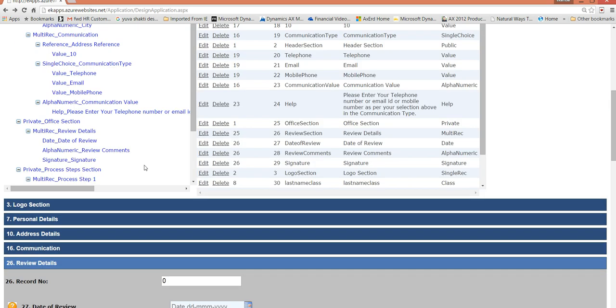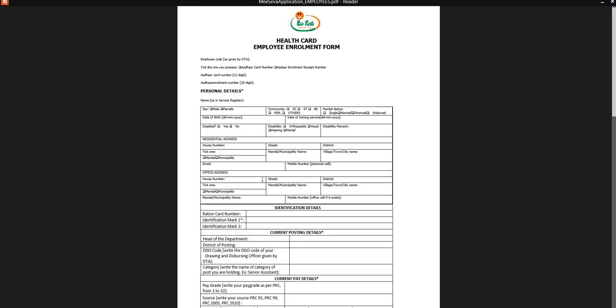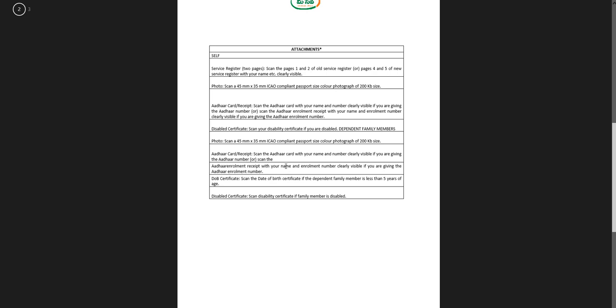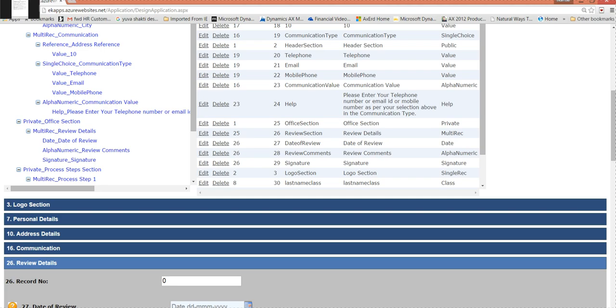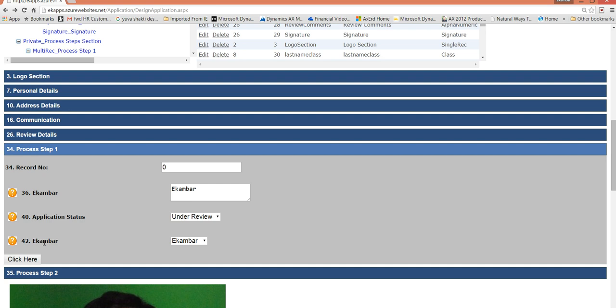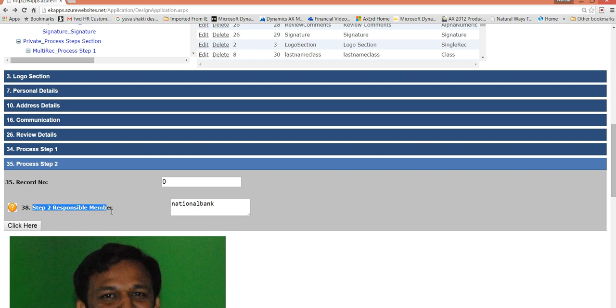Once the application form is defined similar to this application form, it will go through cycles: one employee does some processing on it, and then it goes to the higher-ups, all those things. All those steps can be defined here. Step 1, which employee should be dealing with that, and step 2, which employee, who is going to be the responsible member for step 2, like this.